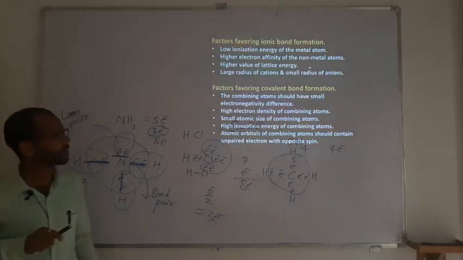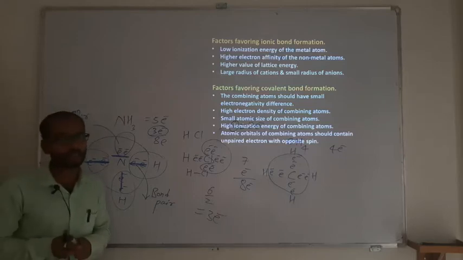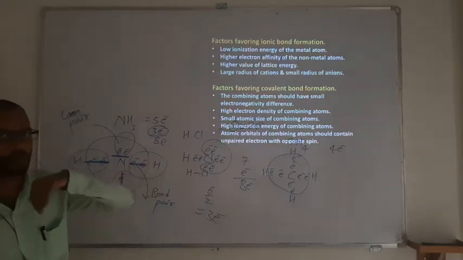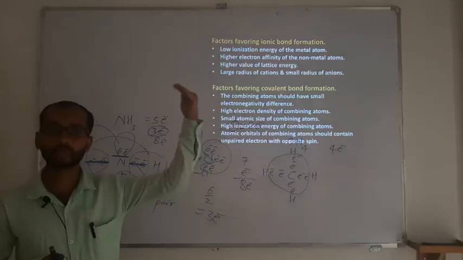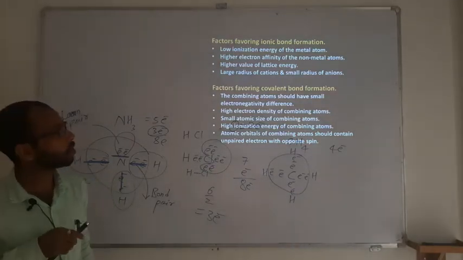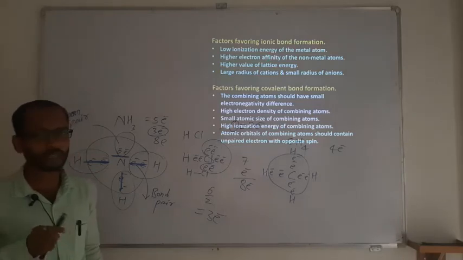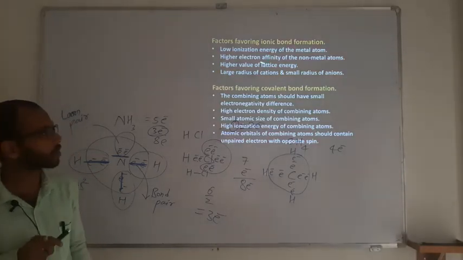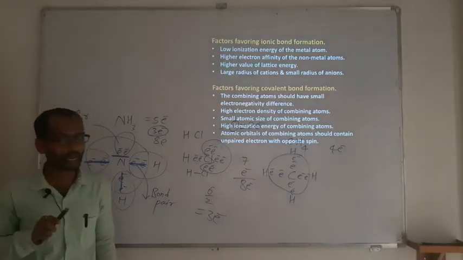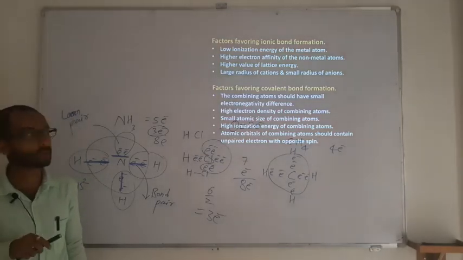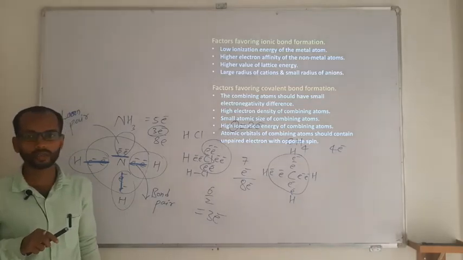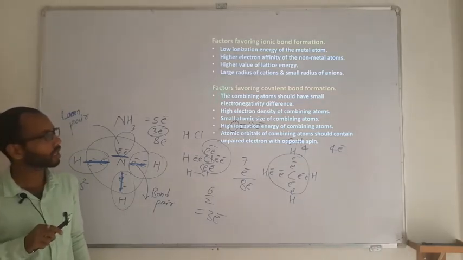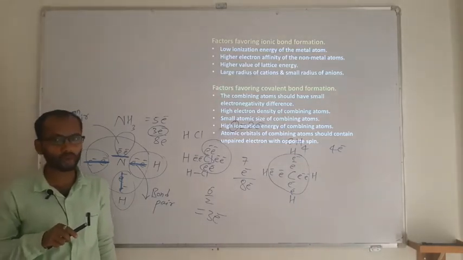The high electron affinity of the non-metal: it is not only the metal that should be interested to lose the electron. At the same time, the non-metal should be interested to gain the electron. The higher the electron affinity, the more easily it can take the electron. The lattice energy should be high, with a large radius of the cation and a small radius of the anion.